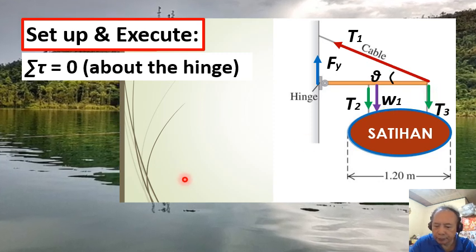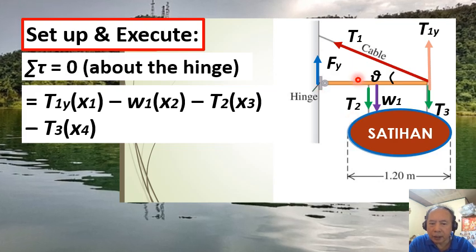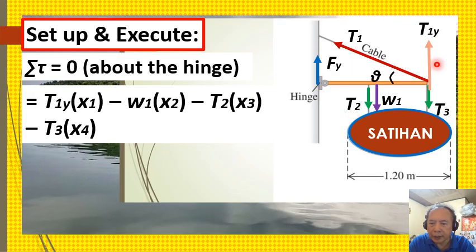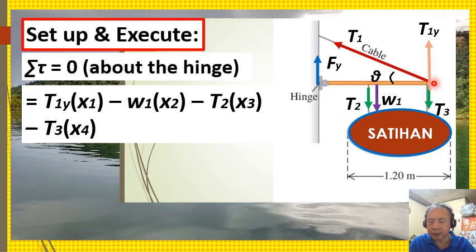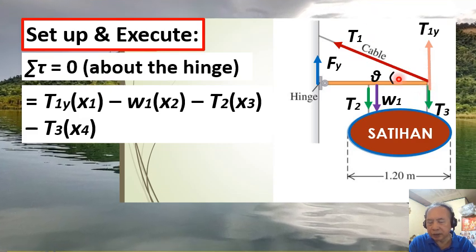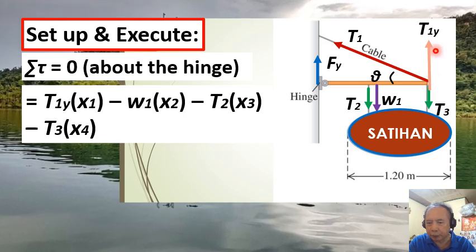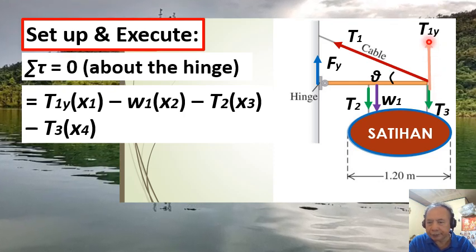So what do we have? We start with T sub 1y. T sub 1y is the y component of T1, or the tension in the cable. Its direction, of course, is vertically upward, right?